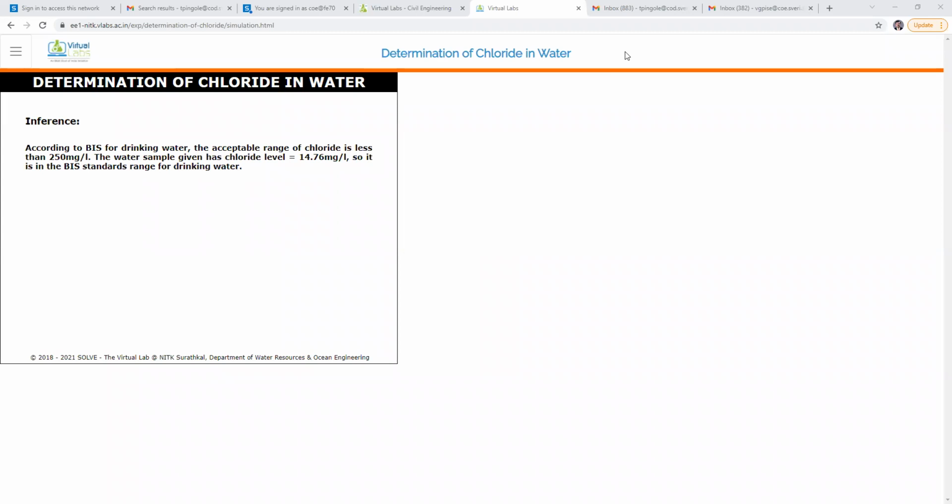Okay, this is our chemistry lab. See here, I will show you the demo experiment of determination of chloride contents in a water sample. See, this is the burette stand. The burette is fixed to this burette stand.